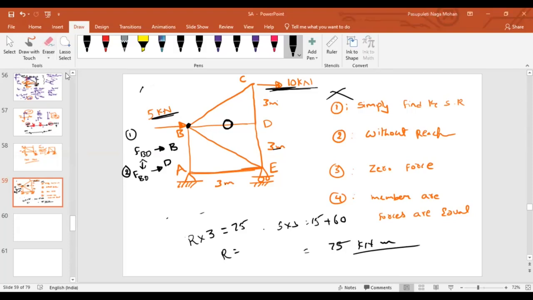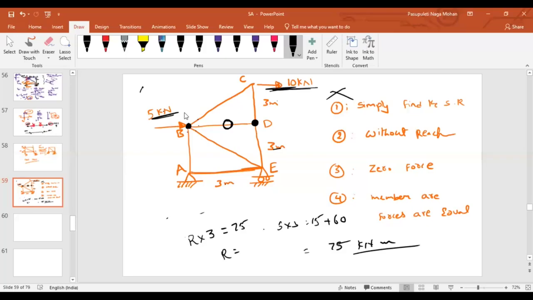It doesn't matter how you solve it. At the end, the answer will give you the same value. As the answer will be the same, what you have to see is the least possible way to find the forces. Now, to find the force in BD, either I can look at joint B or at joint D. If I look at joint B, how many members are connected? 4, sir.